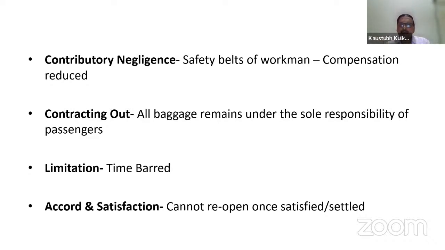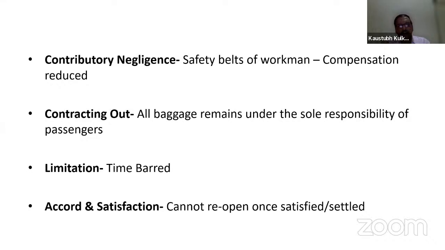But by having the safety belt, the workman may not have suffered the injury, or if he had suffered injuries, it would not be on a large scale. So there is negligence on the part of the owner, but equally the contributory negligence is on the part of the workman also. So the compensation amount will be reduced by taking this type of defense. Now, contracting out. What is this contracting out?